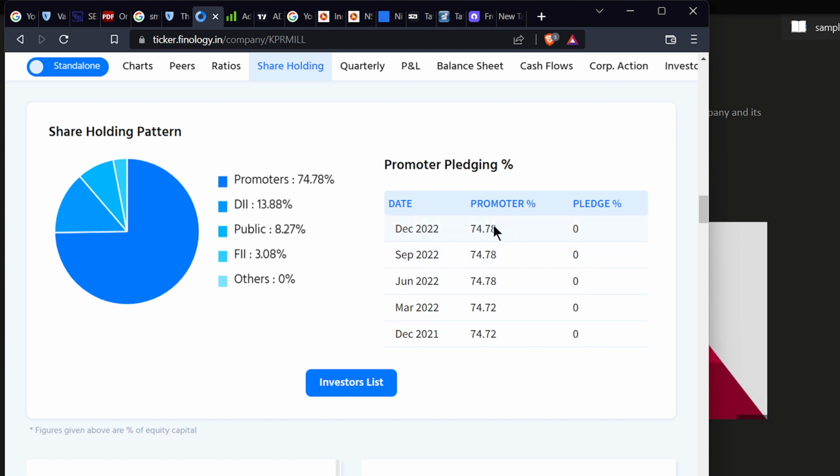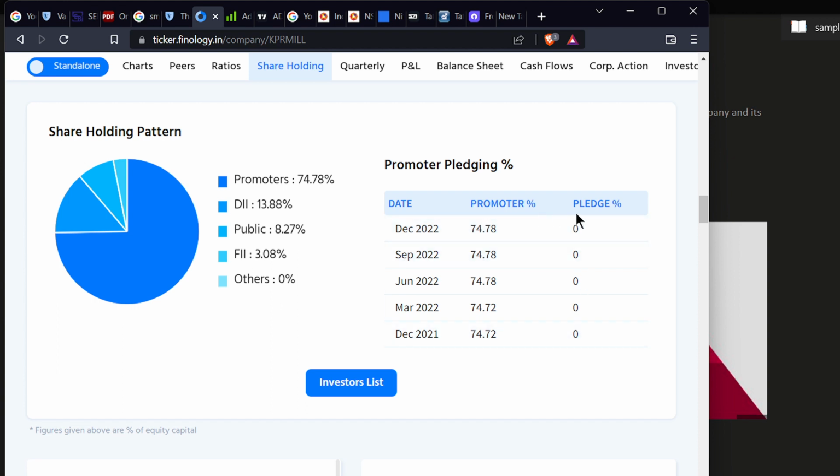And pledge means, if you have shares of any company, you can take a loan by keeping those shares with a bank. Here there is no loan on this shareholding; they have not taken any loan on it at all. But if they have 74.78% and have kept 70% with a bank and taken a loan on that, that will be a bad sign.